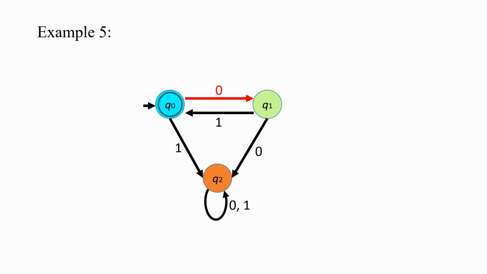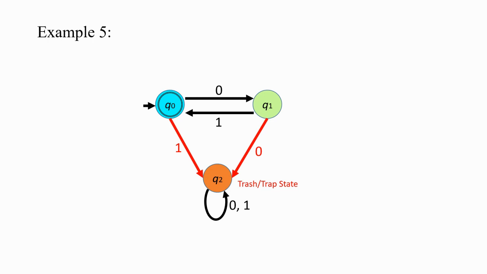Now lambda belongs to the language, and all other words start with 0. So the edge with label 1 from Q0 has nothing to do with the language. And also from the language, we see that every 0 should be followed by 1. So the edge with label 0 from Q1 is also irrelevant for the language.